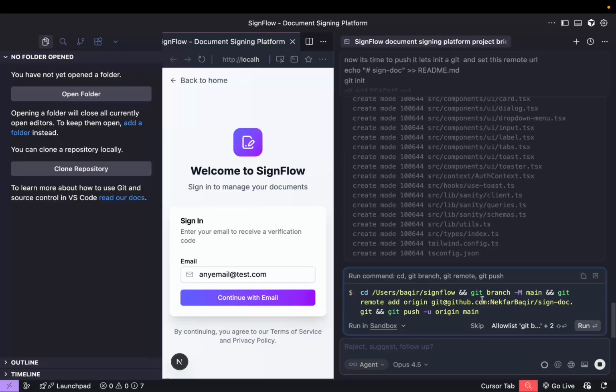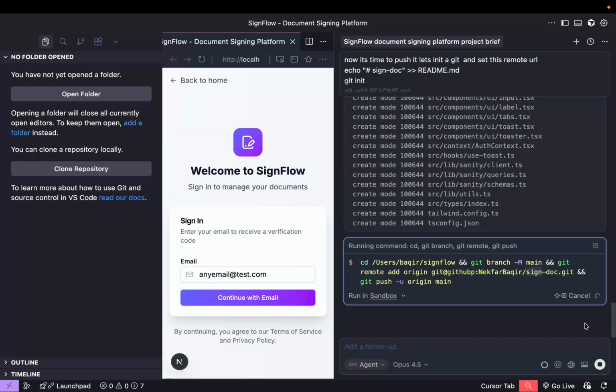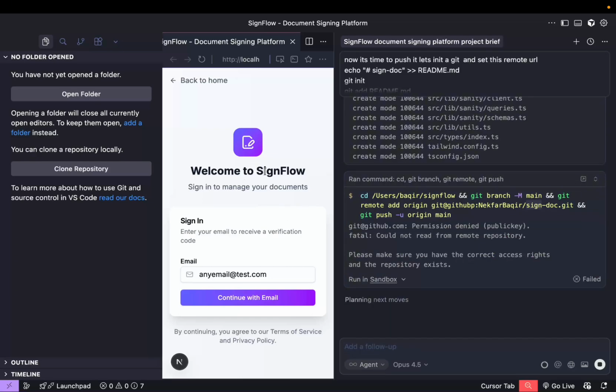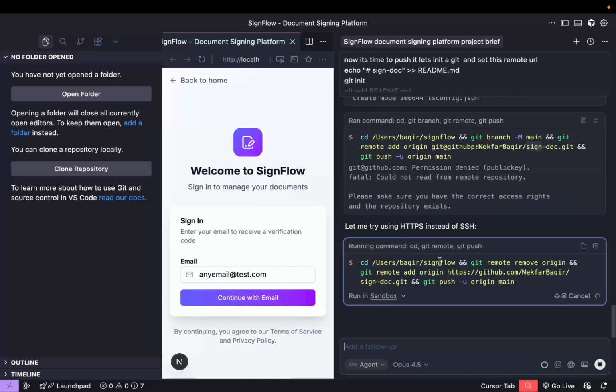And no, it's not going to be github.com, but instead of github.com, GitHub P, which is my... yeah, but it's not going to be sign doc. Yeah, it's sign doc. Yeah, that's correct. But it named it sign flow. Oh, it asks for permission denied public key. No, no, no, my friend. That's wrong. That's wrong.